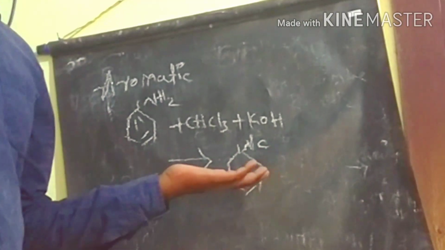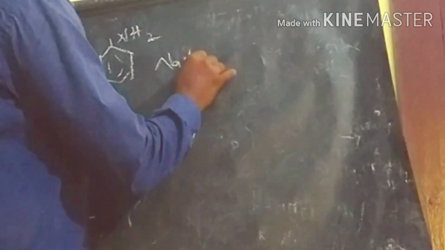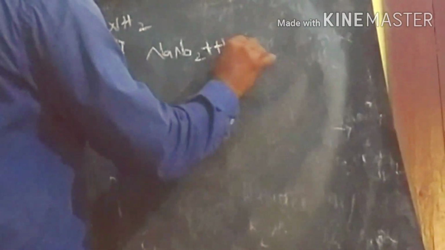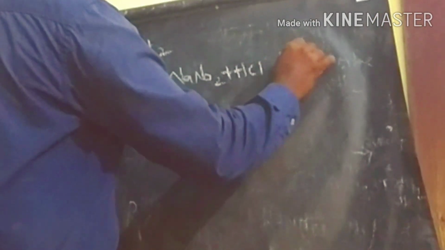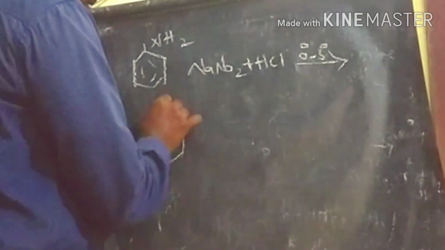Let's discuss the azo dye test. The azo dye test identifies aniline, and it is also an identification test for phenol. If you take aniline, an aromatic primary amine, and react it with sodium nitrite plus HCl at low temperature, 0 to 5 degrees, we get the aryl diazonium salt.